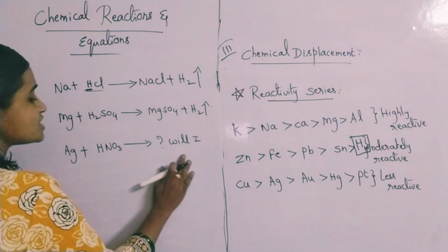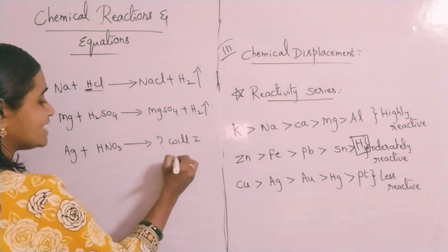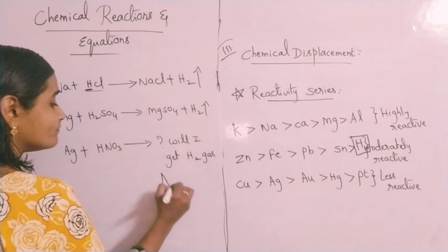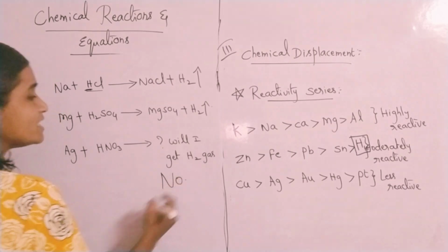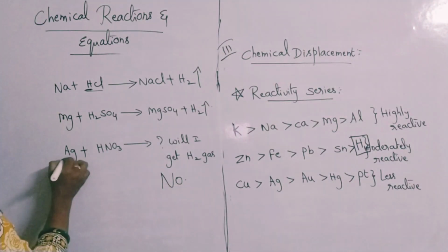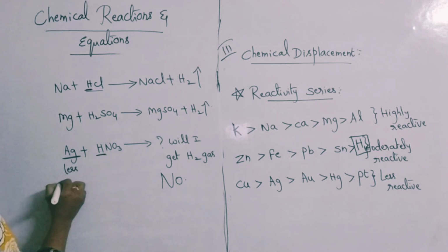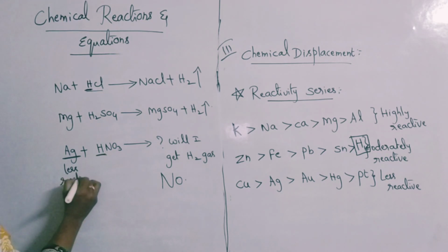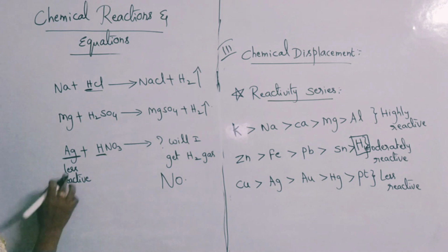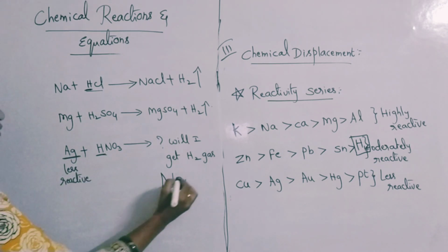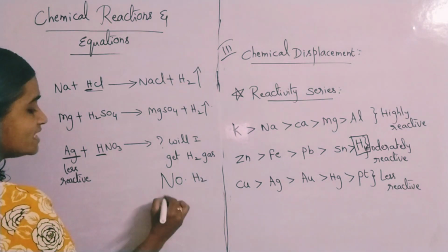Just check with the reactivity series, will I get H2 gas? Obviously no. Here there is no liberation of H2 gas, because silver is less reactive than hydrogen. If a less reactive metal is there, how can it displace hydrogen? So no H2 liberation.